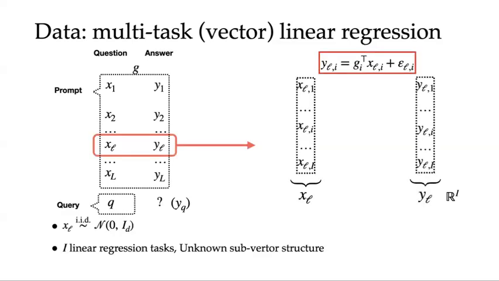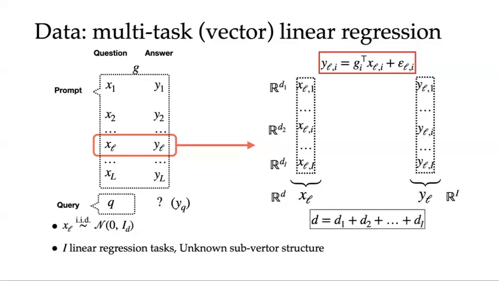When we look closer at such an XY pair in the sequence, each coordinate of Y linearly depends on a subset of X. Consequently, this setup is termed multitask linear regression. Let DI be the size of task I support. We assume there is no overlap between any two subsets, and thus D is equal to the summation of all the DIs. The subset structure is unknown to us and left for the model to learn. It's also worth noting that the random coefficient GI for task I is shared across the entire sequence, but the noise is independent for each XY pair.